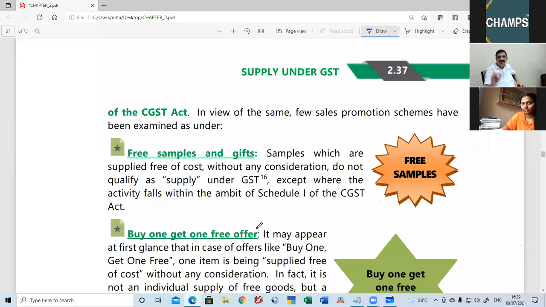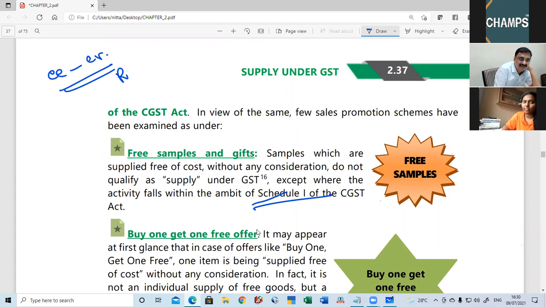Now, free samples. Free sample, are you charging any money? You are not charging any money. Now, if you are not charging any money, then what will happen? It is not a supply, unless it falls under Schedule 1. Now, employee, employer, are they related parties?